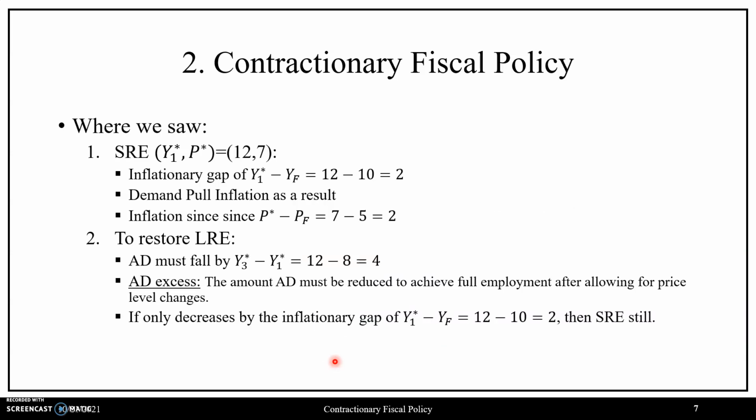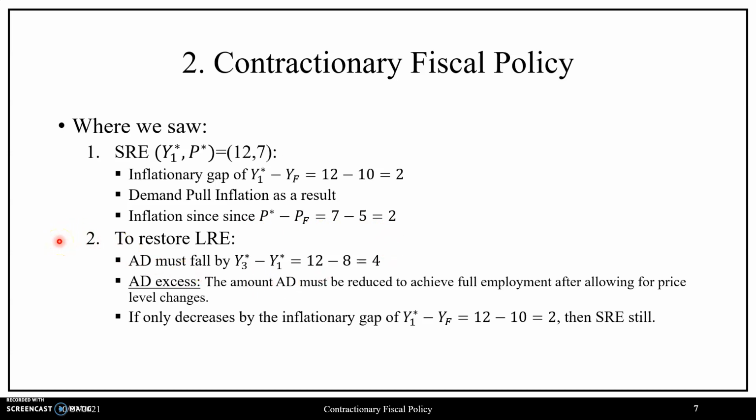So then to recap, what we saw was that the short-run equilibrium after the shock at Y star 1 and P star was a real output level of 12 at an average price level of 7, where the inflationary gap was the difference between Y star 1 and potential output, or 12 minus 10, giving us a positive value of 2. This leads us to indicate that demand-pull inflation has occurred, which we can also see is evident given that we have inflation, the difference between P star and P sub F, or 7 minus 5, giving us a value of 2, or an increase in the average price level.